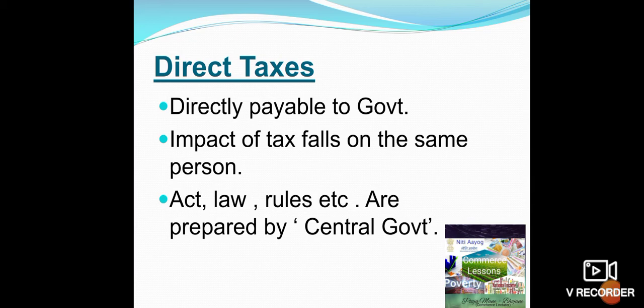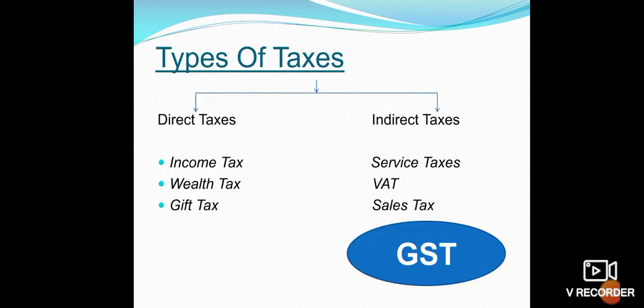The impact of tax falls on the same person. That means the burden of this tax cannot be shifted to another person. A person paying direct tax cannot transfer the burden of tax to another person. The act, law and rules are prepared by the central government. Let's see the examples of direct taxes, that is income tax, wealth tax, gift tax. These are the examples of direct taxes.